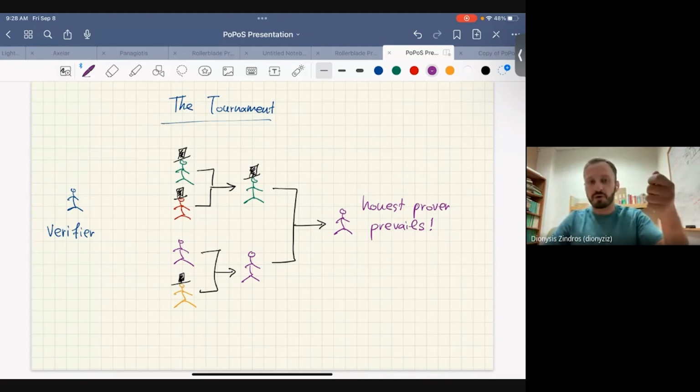And then there's one winner, and then you play the winner against the winner of the other group, and so on. The honest party is guaranteed to win against an adversary who's claiming something fake. So you can have the honest party prevailing in this kind of tournament, and you can do this quite efficiently. There's an algorithm in the paper on how to run this efficiently. But you can already see from this picture, the number of games that you're going to play is not too much.